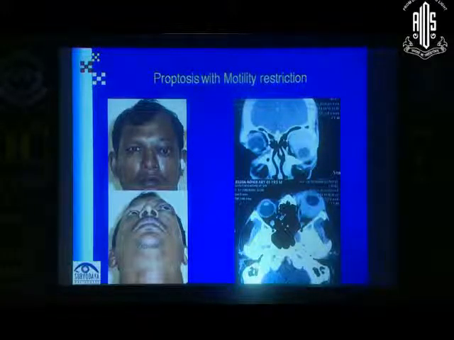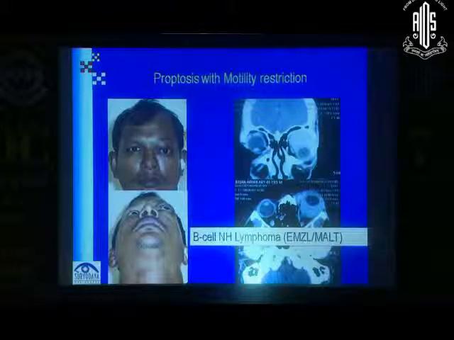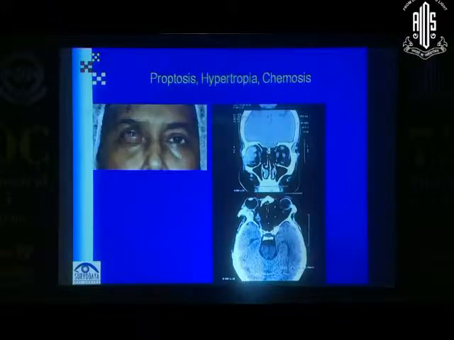He underwent systemic workup. It was found to be only one-sided disease. It was only in the orbit. So he was given orbital radiotherapy. That is the definitive treatment for this. But he would remain on follow-up for the rest of his life because there's a 30% chance that the disease could come back systemically. So this is one of the low-grade lymphomas, which is why these patients survive for a long time. They keep coming back, and the diagnosis is also often delayed.